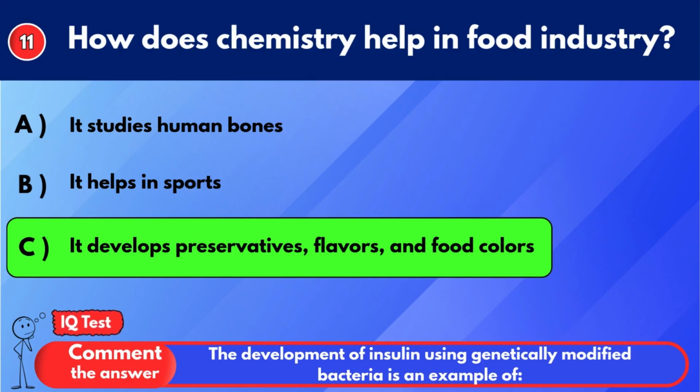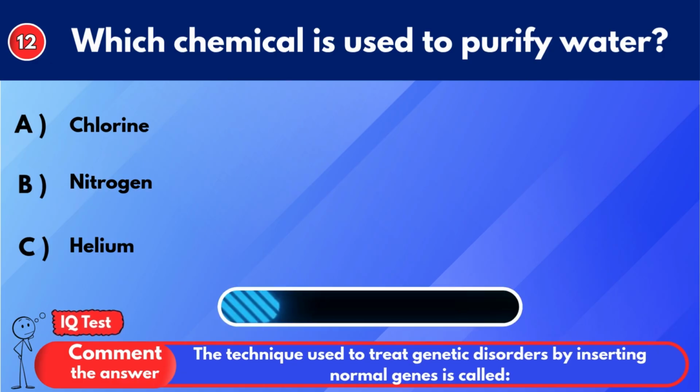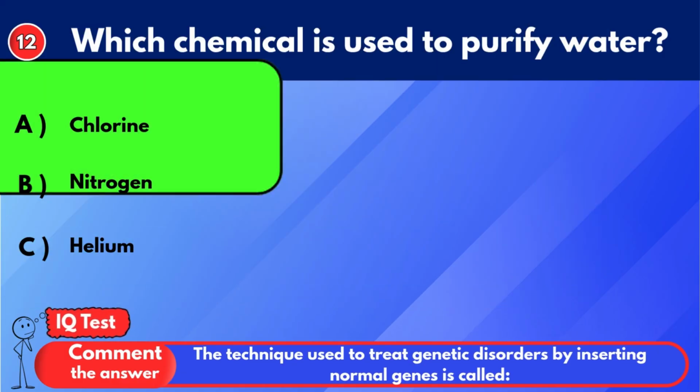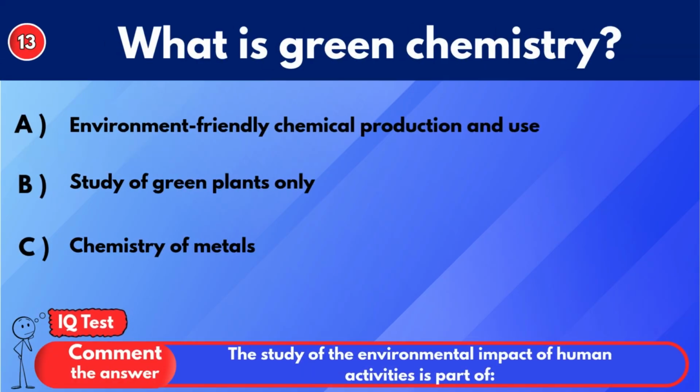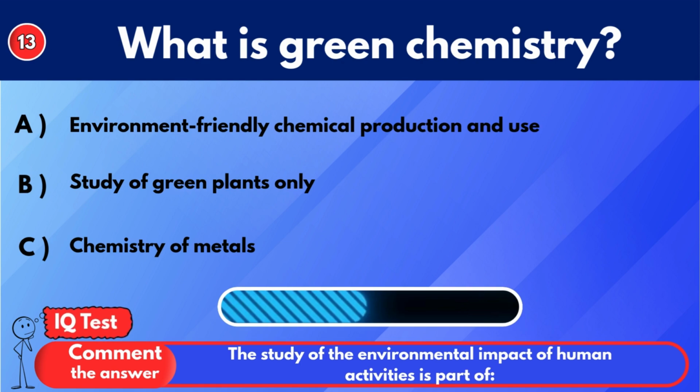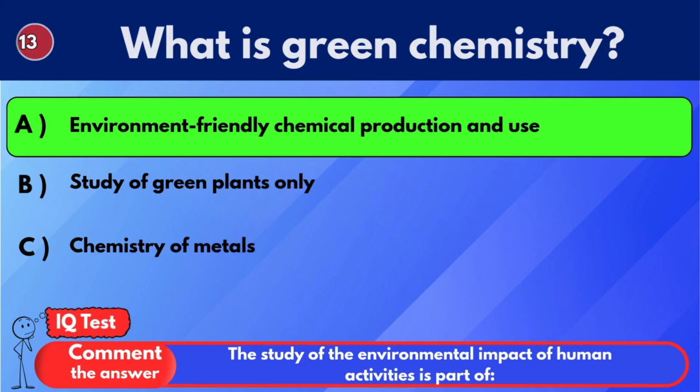It develops preservatives, flavors, and food colors. Which chemical is used to purify water? Chlorine. What is green chemistry? Environment-friendly chemical production and use.